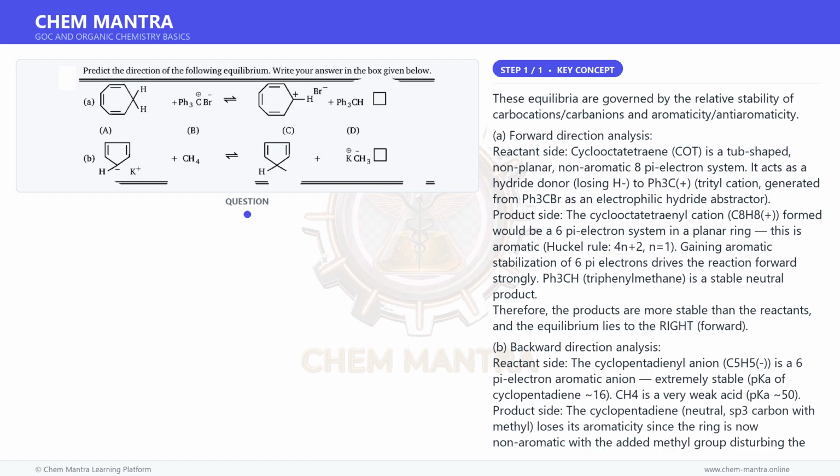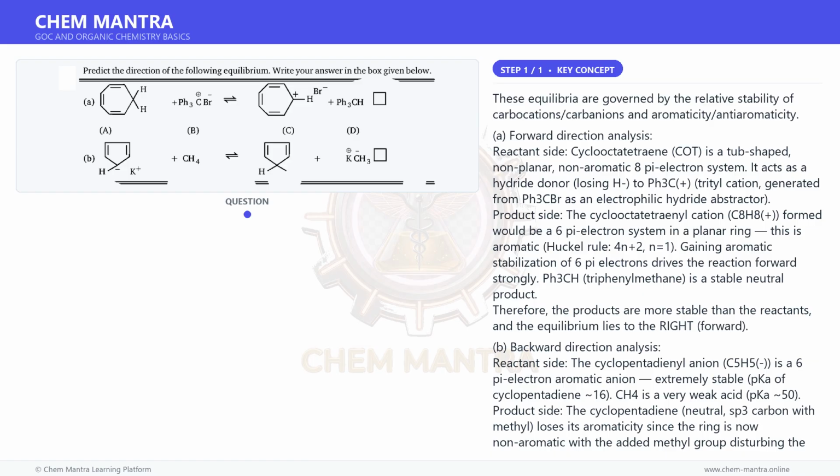Here, reactants contain CH4, the weaker acid, and C5H5-, K+, the weaker base relative to CH3-, so the equilibrium lies to the left, backward. The aromatic cyclopentadienyl anion is far more stable than CH3-, so the reaction does not proceed forward.